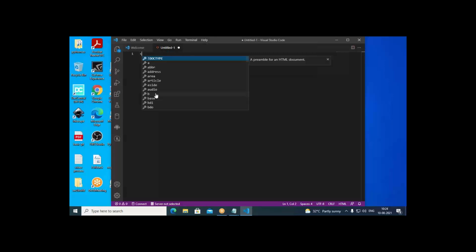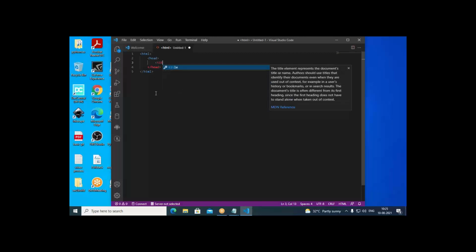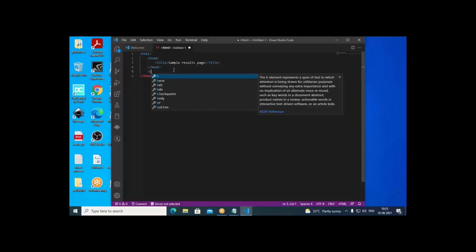Then in this HTML, type head. In the header part, I can put some title. Title is always required for any HTML page. Sample page, sample results page. I put something like this. This is sample results page. Okay, then I go with the body.